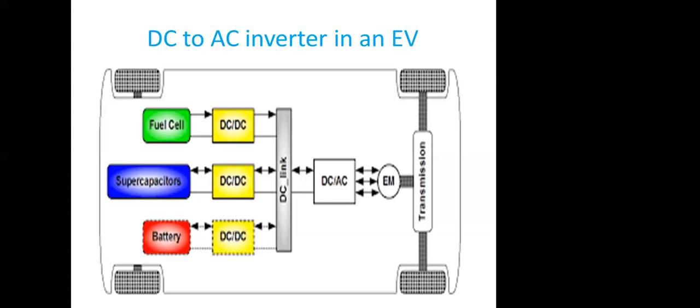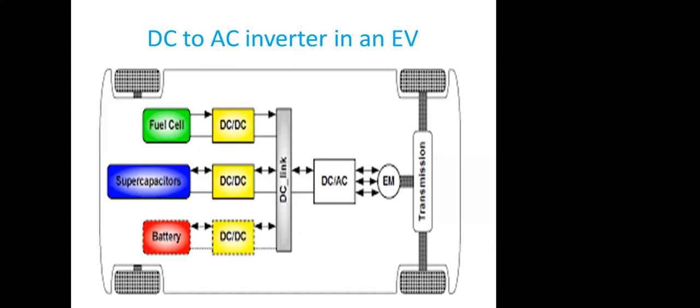Then all the three DC sources link together and are connected to an inverter. What does that inverter do? The DC from the battery source is converted by the inverter into a three-phase AC. This three-phase AC drives the electric motor, and that drive is connected to the housing, or you can say the differential, and the differential is given to the wheels.